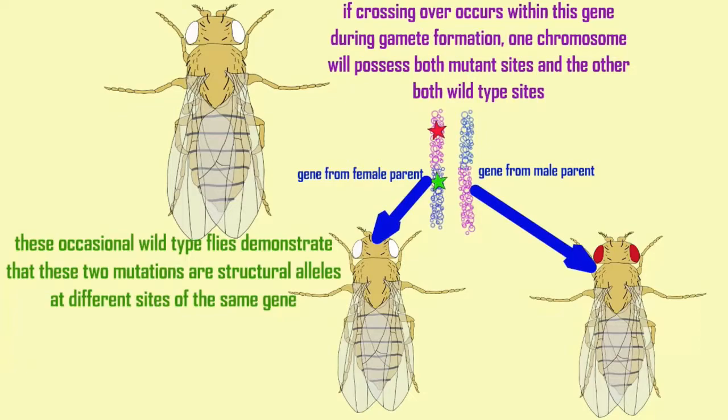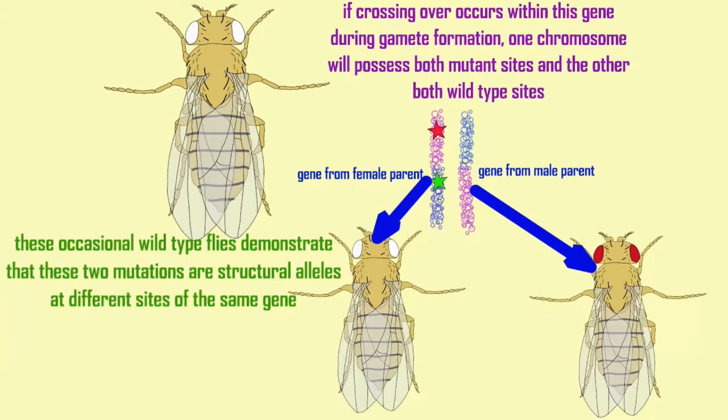in which case you would end up with one chromosome in one gamete that has both mutations, one in the beginning of the gene and one in the end of the gene, while a second chromosome, which is destined to a different gamete, would have neither mutation. So therefore, it would have two wild-type sites. It would be a wild-type allele that would then cause red eyes.